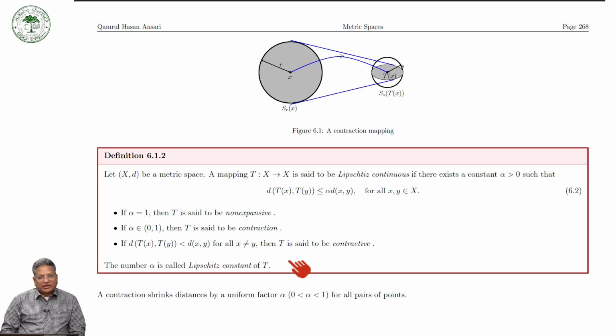So the meaning is that contraction means if you have an open ball with center at x and radius r, and if you are taking this T and T is a contraction, then it will shrink, it will go inside a ball with center at T of x and radius epsilon. Okay, so that was the meaning.